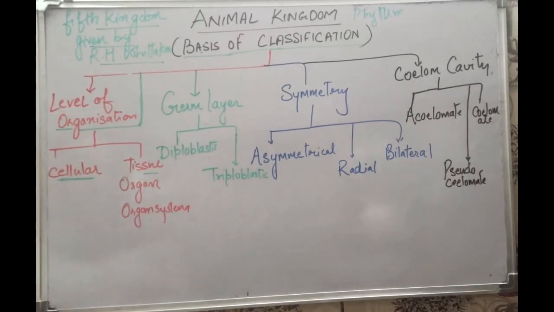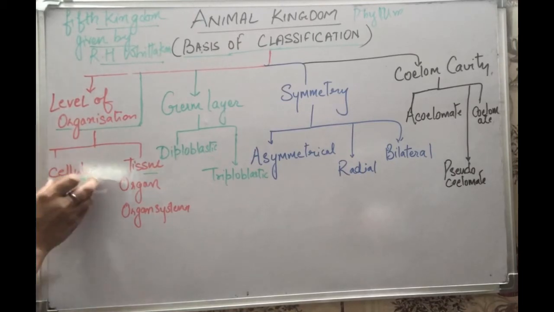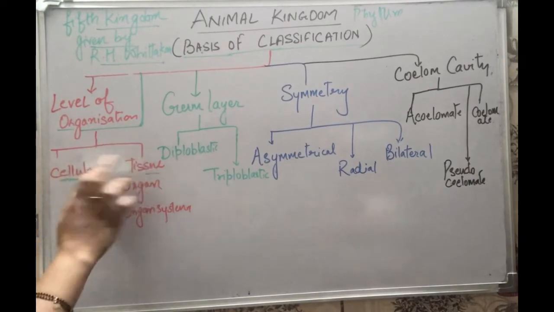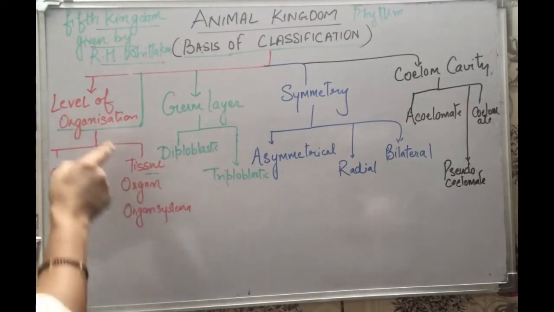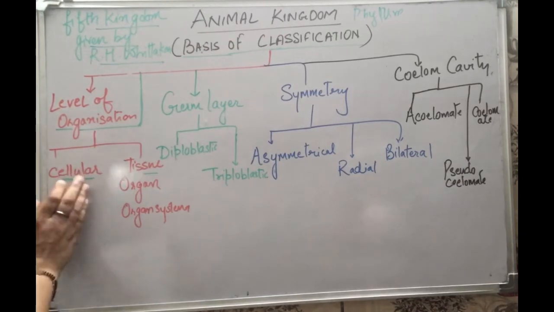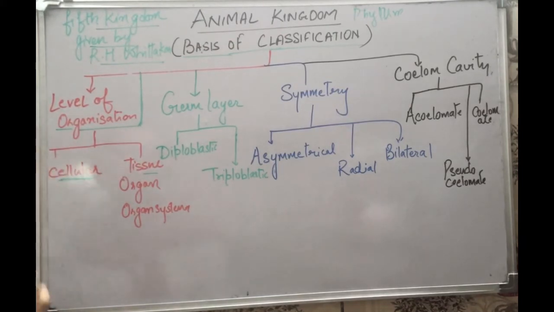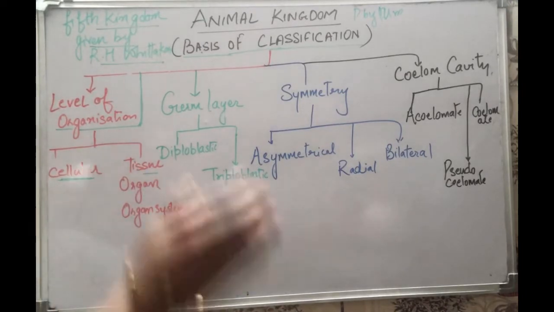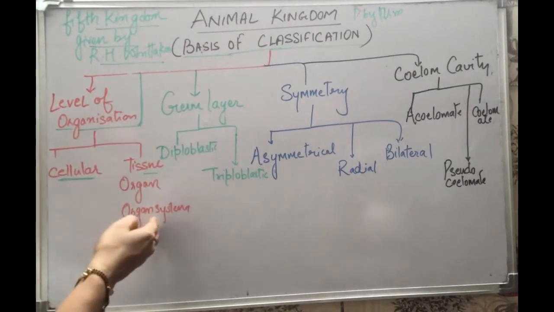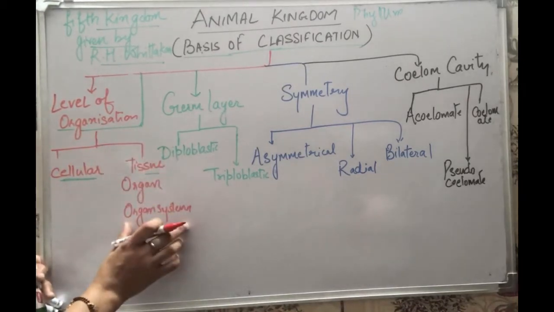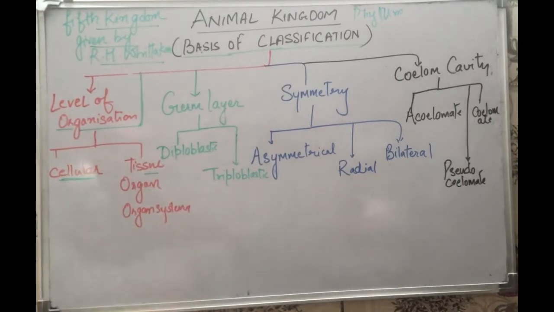If an organism is having a cellular level only, as उसके पास cells हैं और some group of cells हैं that are performing function differently, तो हम उसको cellular level में include करेंगे. And these are the simplest organism that is considered in the animal kingdom. और अगर उस ऑर्गेनिज्म के पास टिश्यू है और टिश्यू के बाद ऑर्गन्स हैं, ऑर्गन सिस्टम है, तो हम उस ऑर्गेनिजम्स को टिश्यू लेवल ऑर्गेनाइजेशन में इंक्लूड करते हैं.